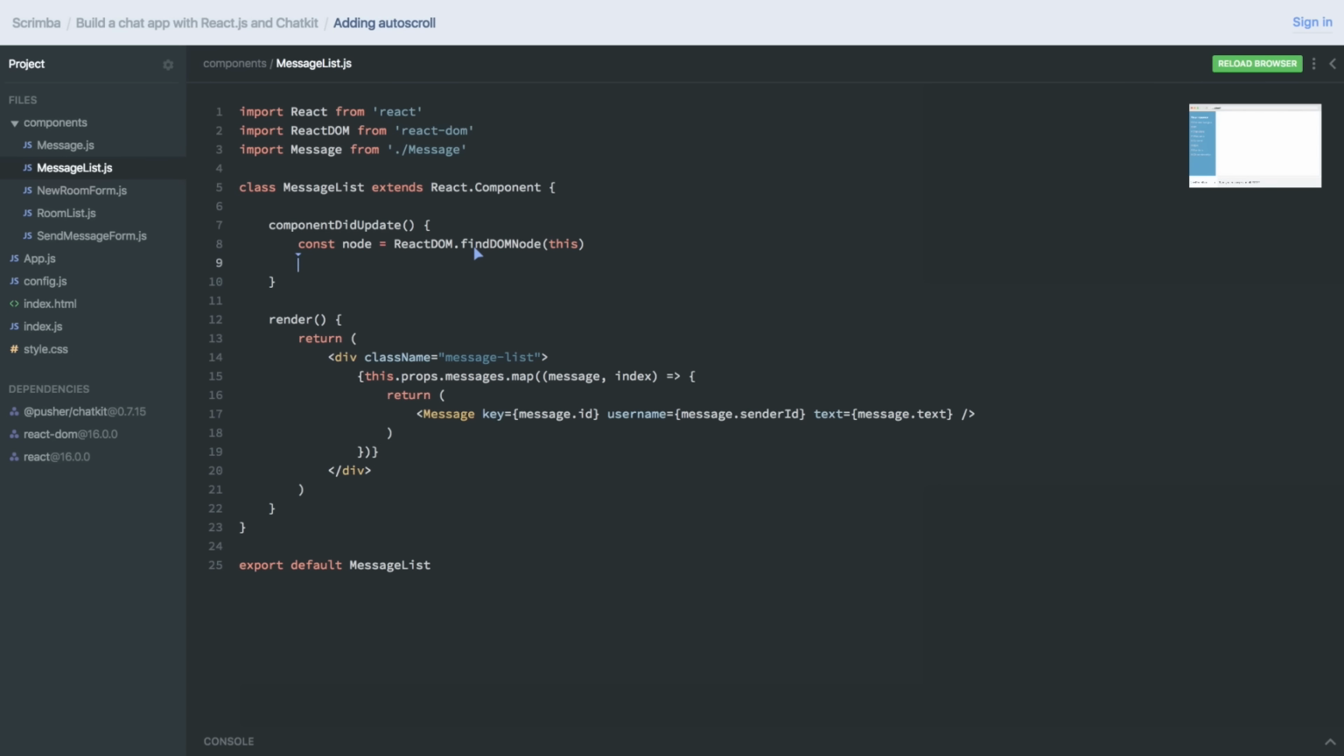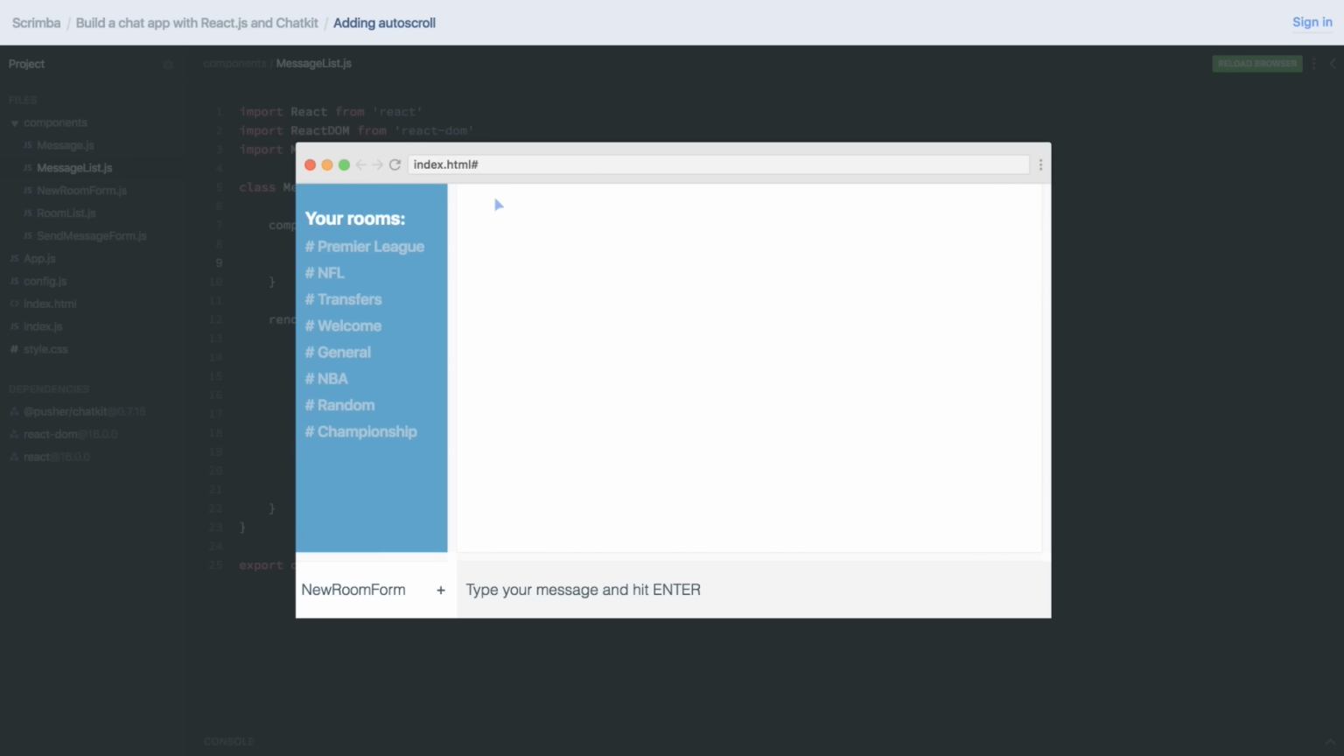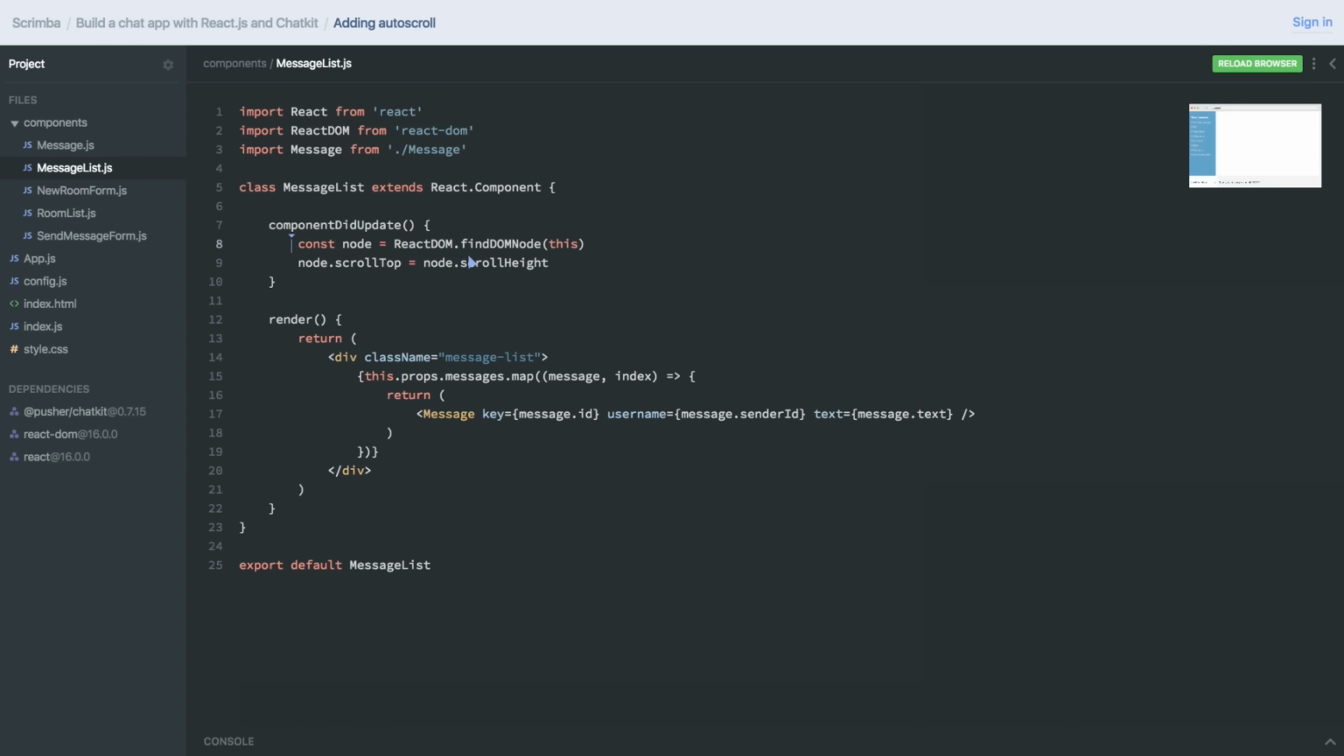And what we're then going to do is set the node.scrollTop equal to node.scrollHeight. So the scrollTop is how far we've scrolled down, and the scrollHeight is how long our entire scrollable element is. So when we're setting the scrollTop to equal the scrollHeight, we're actually scrolling as far down as we can. And the scrollHeight is actually measured from the top, so it can't actually be as far from the top as the entire height. But that doesn't matter. This will basically scroll the window all the way to the bottom.